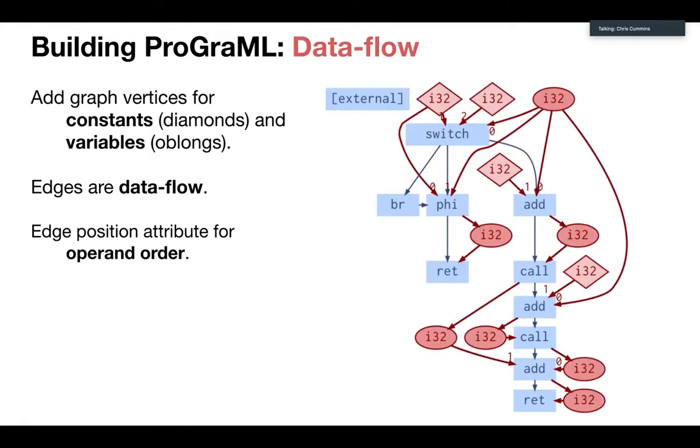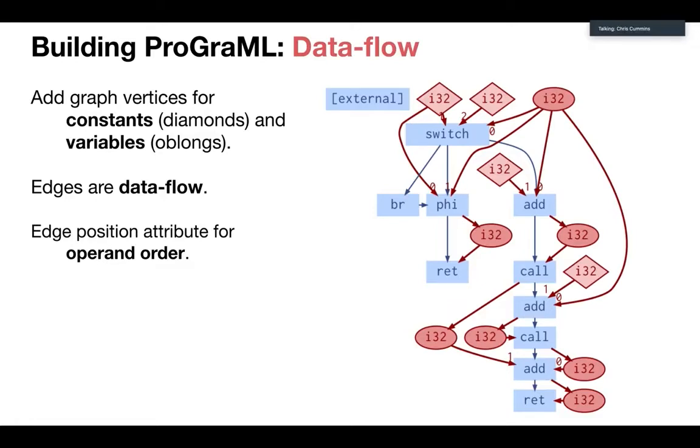Okay, so once we've got the control flow, we're then going to throw in data flow. For data flow, we're going to start by taking all of the variables and all of the constants in the program, all of the unique variables and constants, and we're going to create a node for each of them. So in this case, we've got these red, which have I chosen? Diamonds for constants. So red diamonds for constants and red oblongs for variables.